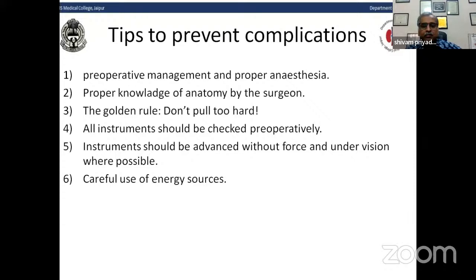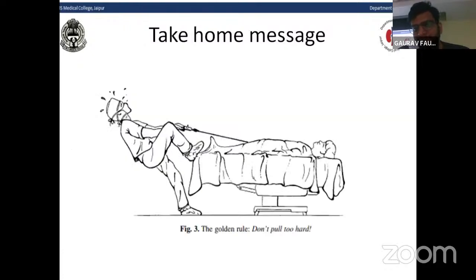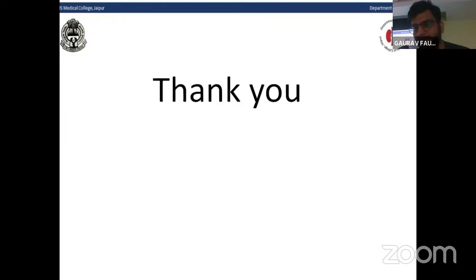So finally, tips to prevent these complications are proper preoperative management, like preoperative sterile culture, preoperative antibiotics, proper anesthesia, and proper knowledge of the anatomy by the surgeon. The golden rule is don't pull too hard. All instruments should be checked preoperatively. Instruments should be advanced without force and under vision where possible, with careful use of the energy sources. Finally, the small take-home message is don't pull too hard. Thank you.